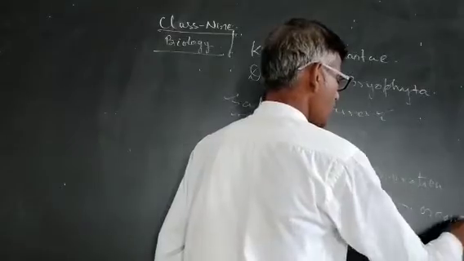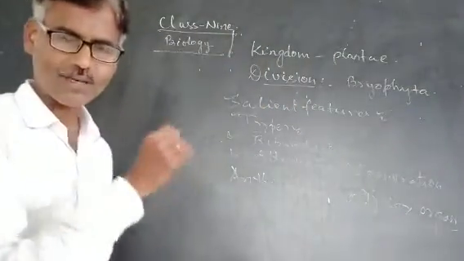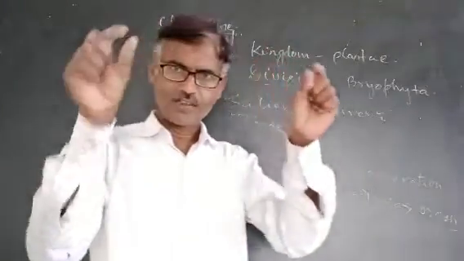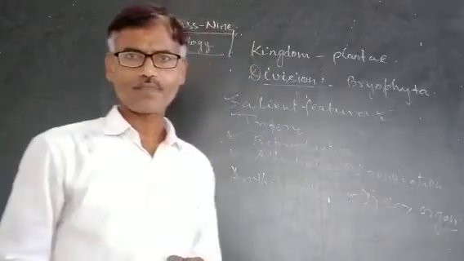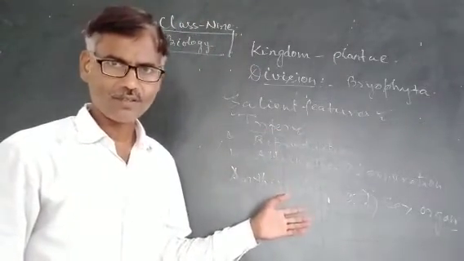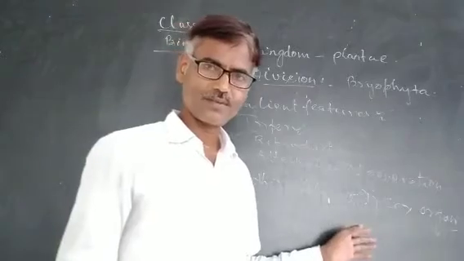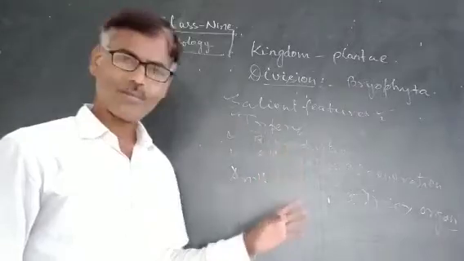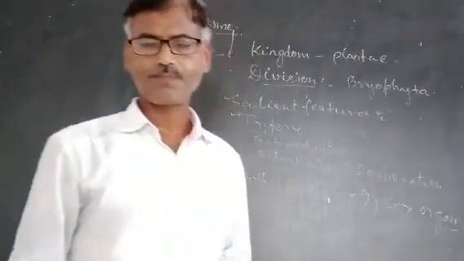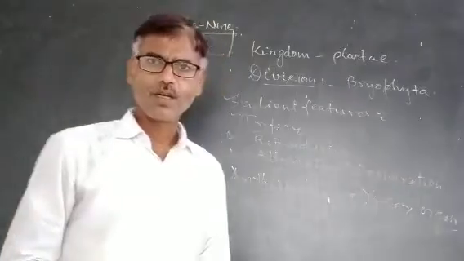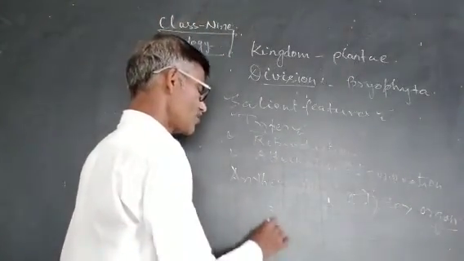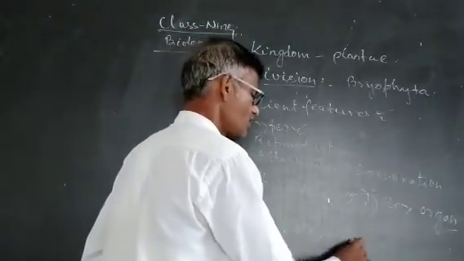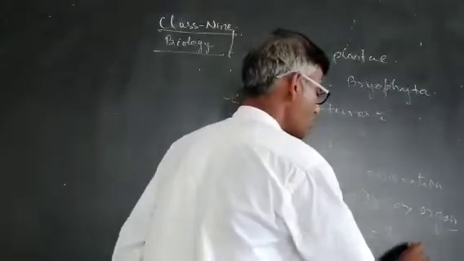It is a pear-shaped multicellular structure, which has a jacket of sterile cells, and inside the jacket, antherozoid mother cells are present. Antheridium produces male gametes. Male gametes are called antherozoids, or sperm.